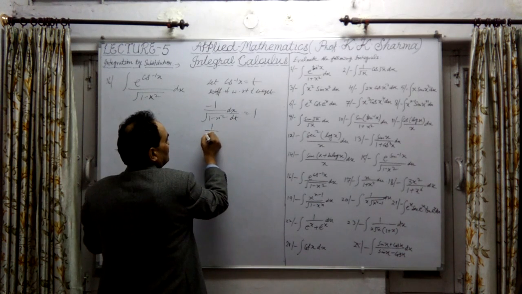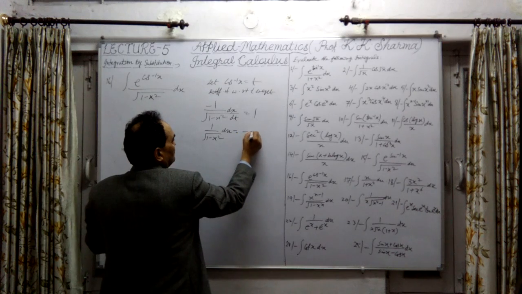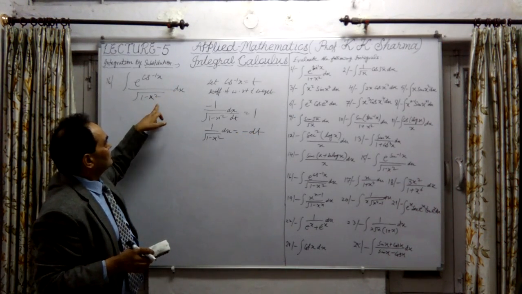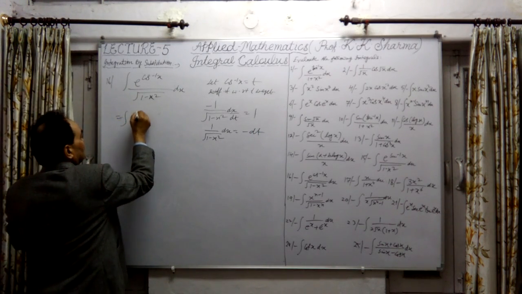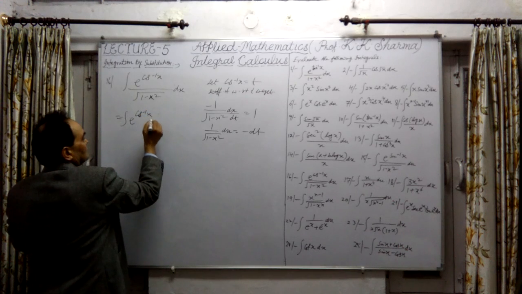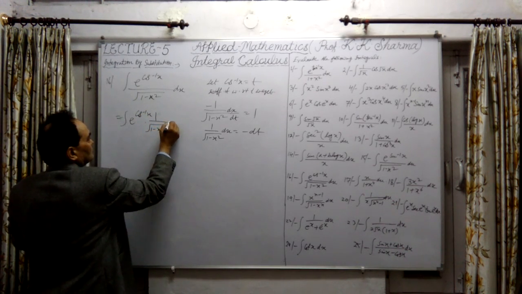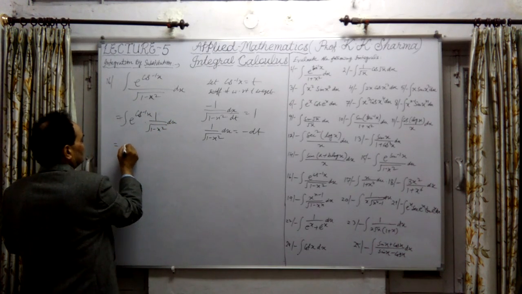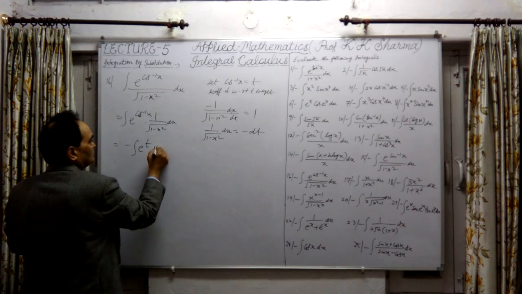You have to take it as 1 upon under root 1 minus x square into dx equal to minus dt. So in place of 1 upon under root 1 minus x square into dx, in place of this value, we write minus dt. It will give minus e raised power t into dt.